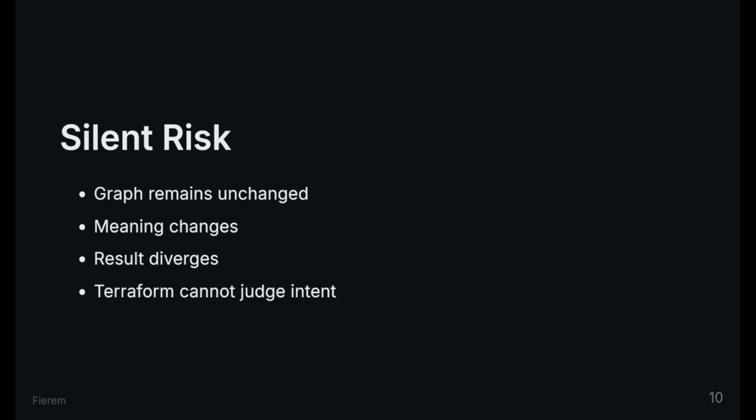tfvars are powerful because they are quiet. A wrong value does not break the graph. It changes meaning without changing structure. For example, changing a count value or an image identifier. The graph looks identical. The result is entirely different. Terraform stays consistent, but it cannot judge intent.